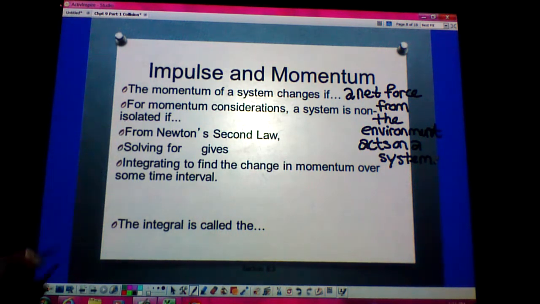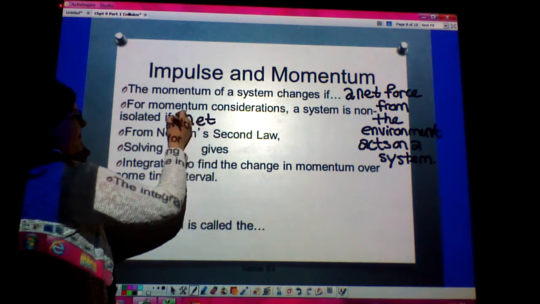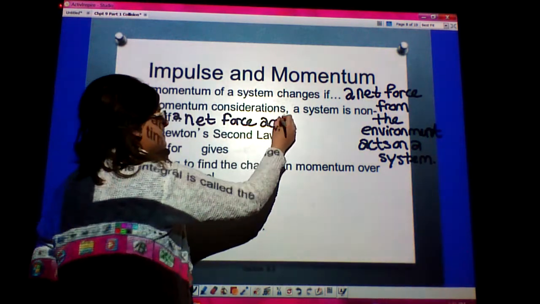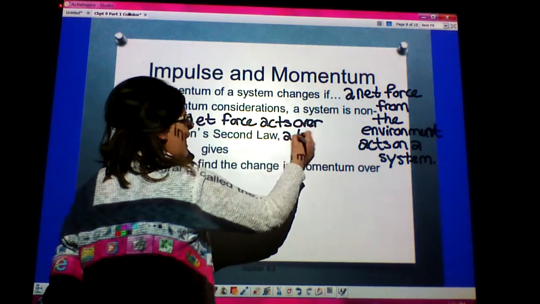So for momentum considerations, a system is considered to be non-isolated if a net force acts over a time interval.